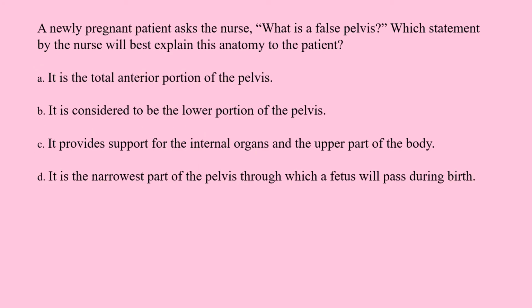A newly pregnant patient asks the nurse, "What is a false pelvis?" Which statement by the nurse will best explain this anatomy to the patient? A. It is the total anterior portion of the pelvis. B. It is considered to be the lower portion of the pelvis. C. It provides support for the internal organs and the upper part of the body. D. It is the narrowest part of the pelvis through which a fetus will pass during birth.